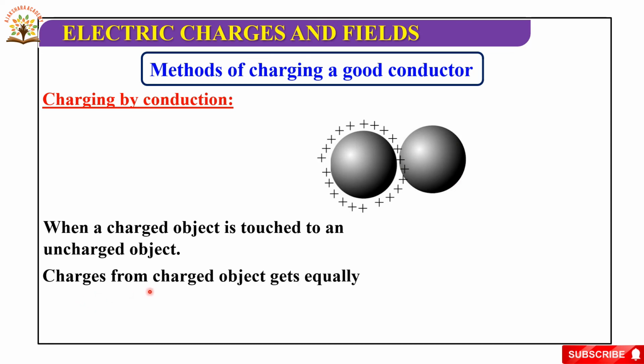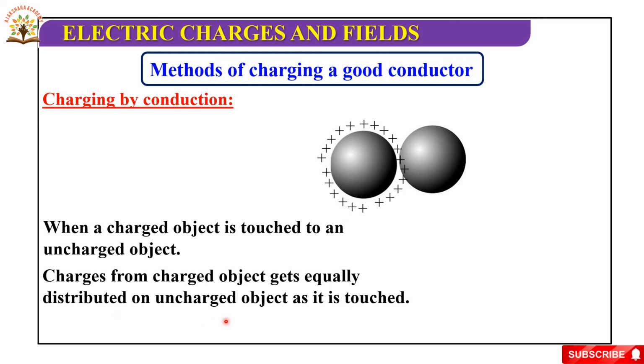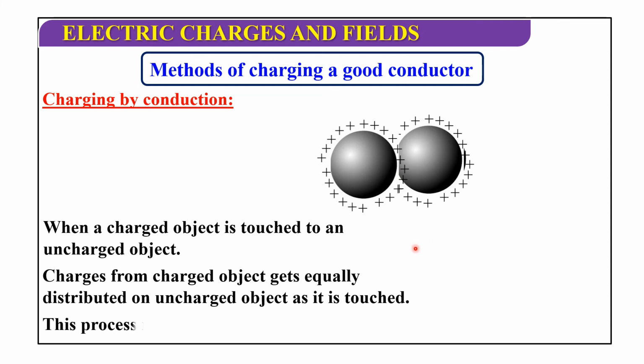So charges from the charged object get equally distributed on the uncharged object as it is touched. So this process is called charging by conduction.